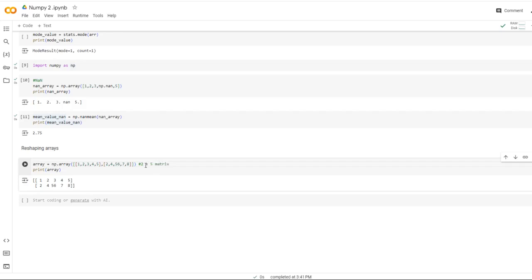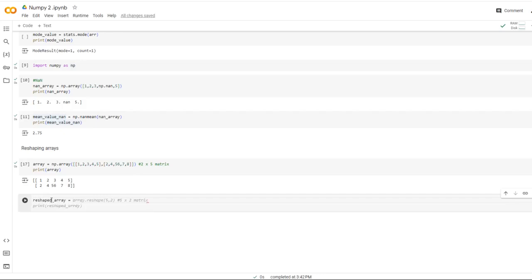Now I can change this. How to reshape is just reshape the array. The reshaped array is equal to np.reshape of the array.